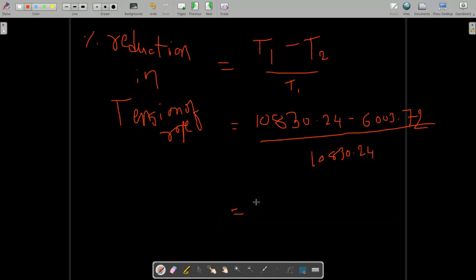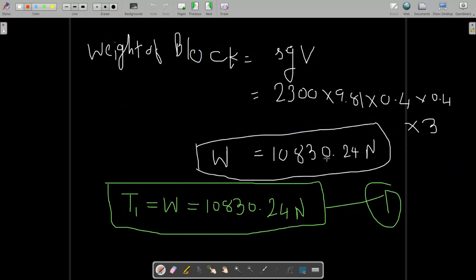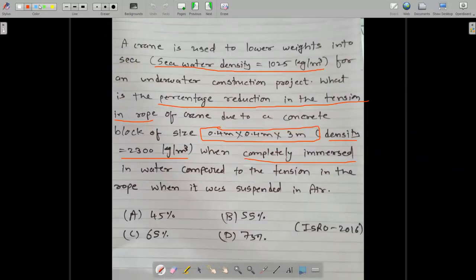When you solve this, you will get 44.2%. But as you know, in the ISRO exam, a calculator is not allowed. So what students do here is take 10830 and 6003 or 6000. When you take rounded values, you will get the answer as 45%. Here your answer will be 45%.